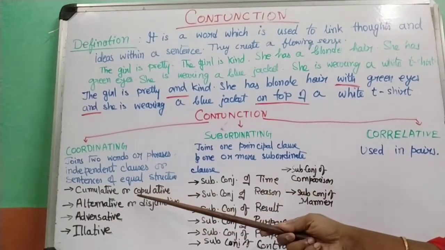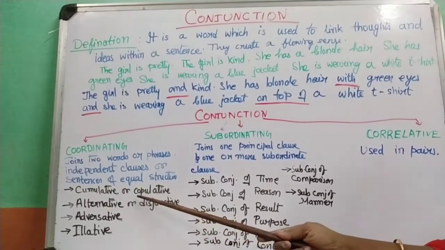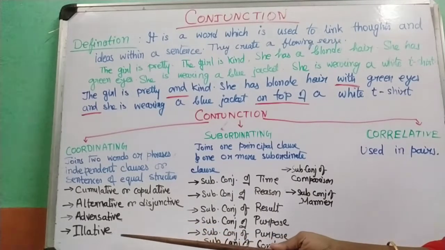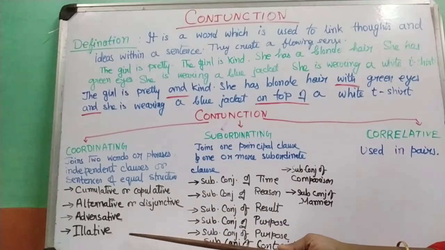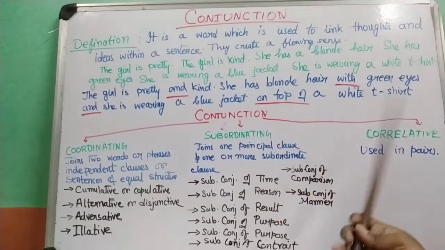Now, coordinating conjunction can be further subdivided into 4 categories: cumulative, alternative or disjunctive, adversative, and illative. I'll be discussing all these parts later, but before that you need to understand what coordinating, subordinating, and correlative are.